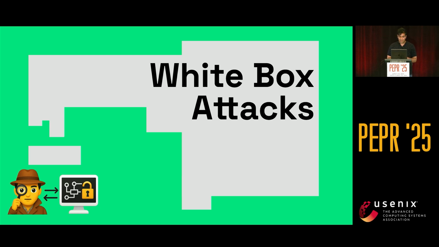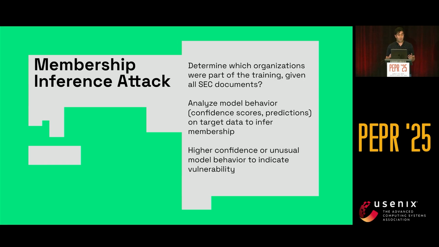Now, coming to the people who will be releasing these kinds of data sets, they will probably be in the white box area where you have time and resources before you release it, in which case we recommend 2 specific attacks or threat models, where we look into membership inference attacks. Since we know that these are SEC documents, they belong to a broad number of organizations which operate in the United States. And so the identification of members here becomes very important, where you could isolate those organizations which were part of the training set and those which weren't. And this could be done using confidence scores, prediction patterns, perplexity and entropy in the case of LLMs, or other vectors. These could be used for hyperparameter tuning, choosing the right epsilon value, the right delta value.